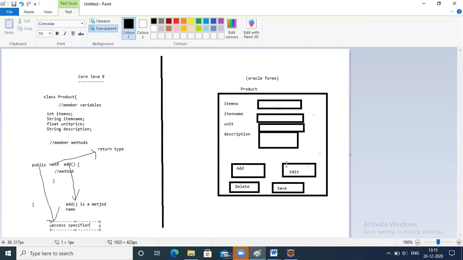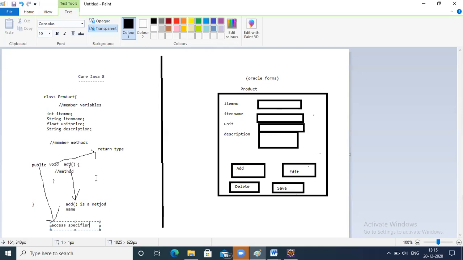Similarly, let's say edit. You are editing something. Same thing, you are not returning anything. Public void edit. Delete: public void delete. Save: public void save. You are not retrieving any data. Let's say view or list. Here the data type changes. You want to see a list of products. Then you have to give public product list, something like that. Any name you can give, like view products or list products.